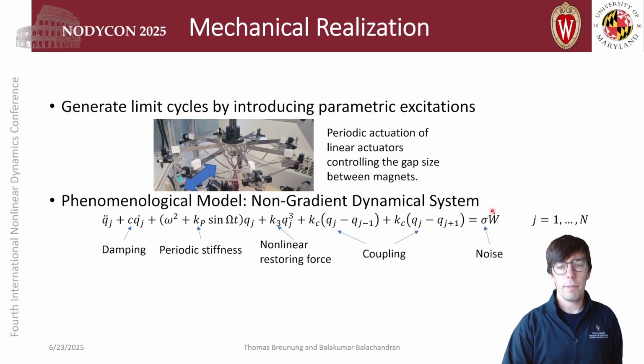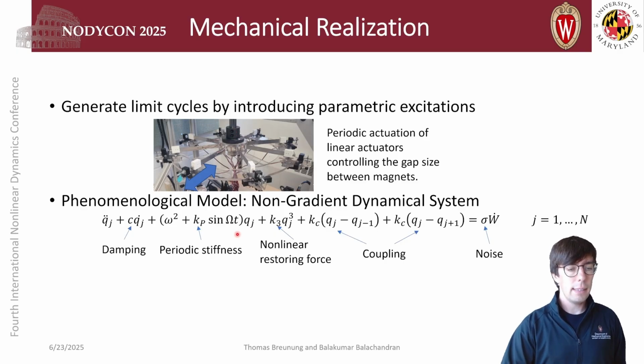Additionally, we have the possibility to add noise, and we're going to study the effect of noise in the next couple of slides. In the experiment, the noise can be introduced by an electromotor which is mounted to the shaft, not included in this picture, and this can rotate the whole assembly and introduce noise.